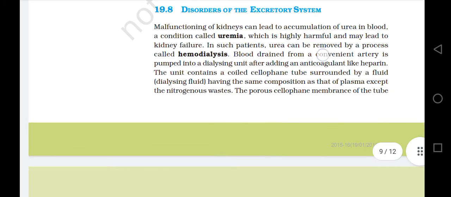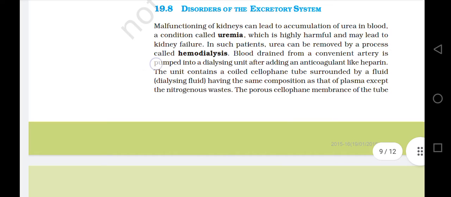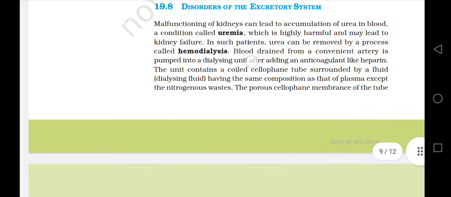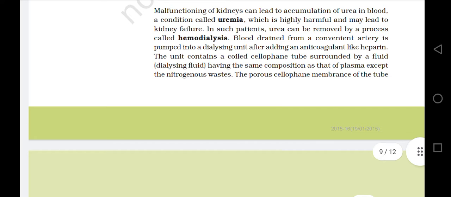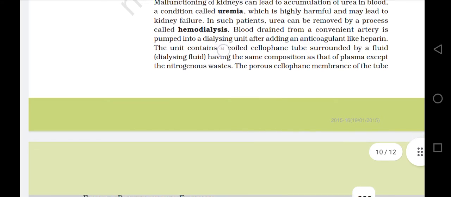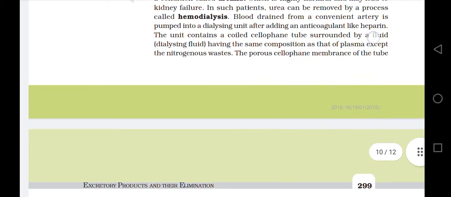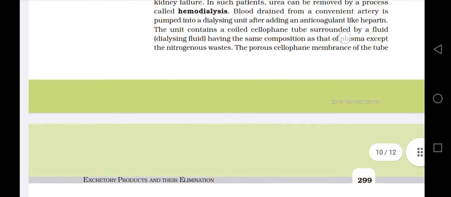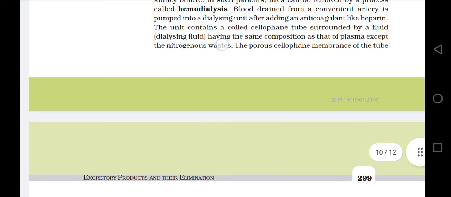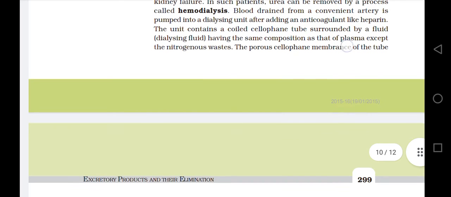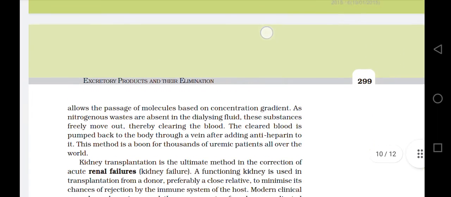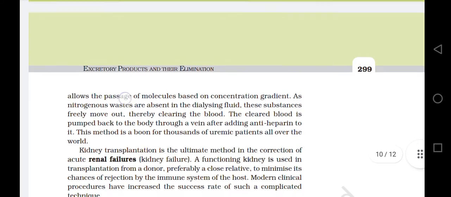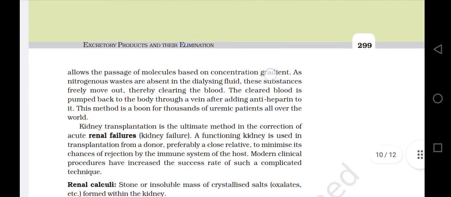Blood drained from a convenient artery is pumped into a dialysing unit after adding an anticoagulant like heparin. The unit contains a coiled cellophane tube surrounded by a dialysing fluid, having the same composition as that of plasma except the nitrogenous waste. The porous cellophane membrane of the tube allows the passage of molecules based on concentration gradient.